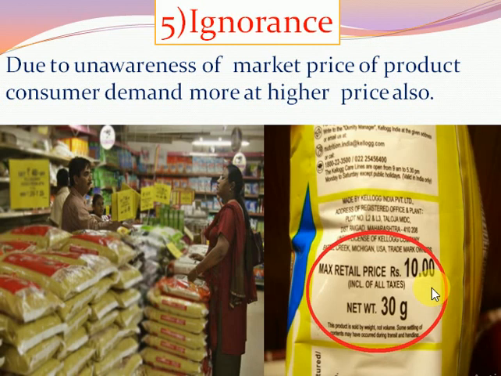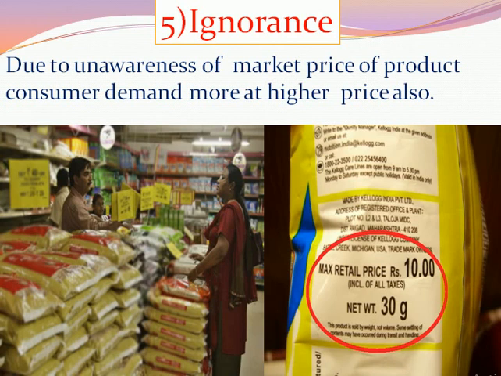The retailer cannot sell the product at a higher price than the maximum retail price, but the consumer has a right to bargain on this price and can get the product at a lower price than the maximum retail price. It is the maximum limit, and we can see that all consumers are purchasing at the maximum retail price.